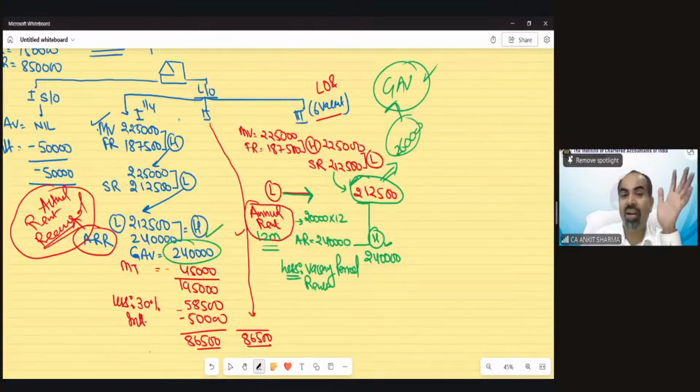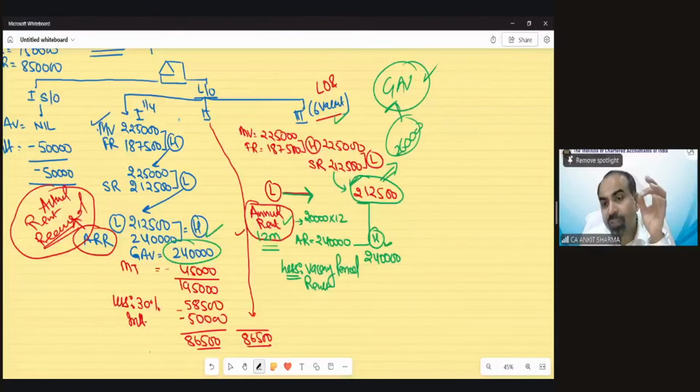In this annual rent of 2,40,000, we have already included 6 months vacancy rent, which is actually not received, but we have included it because we have to take annual rent. So we have to include it. Now out of this 240, we have to reduce that rent which we did not actually recover. So the remaining would be called now my GAV.